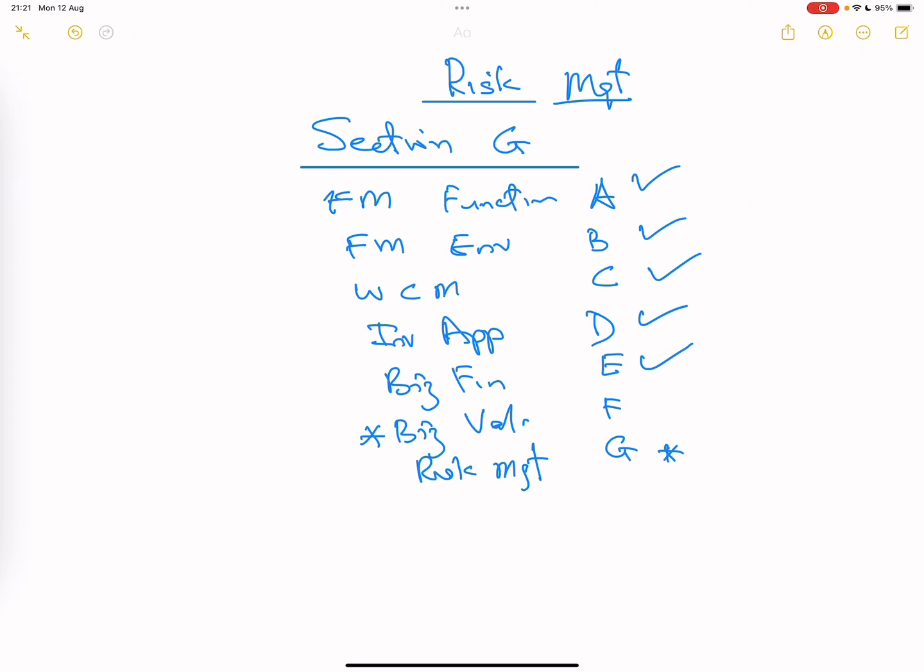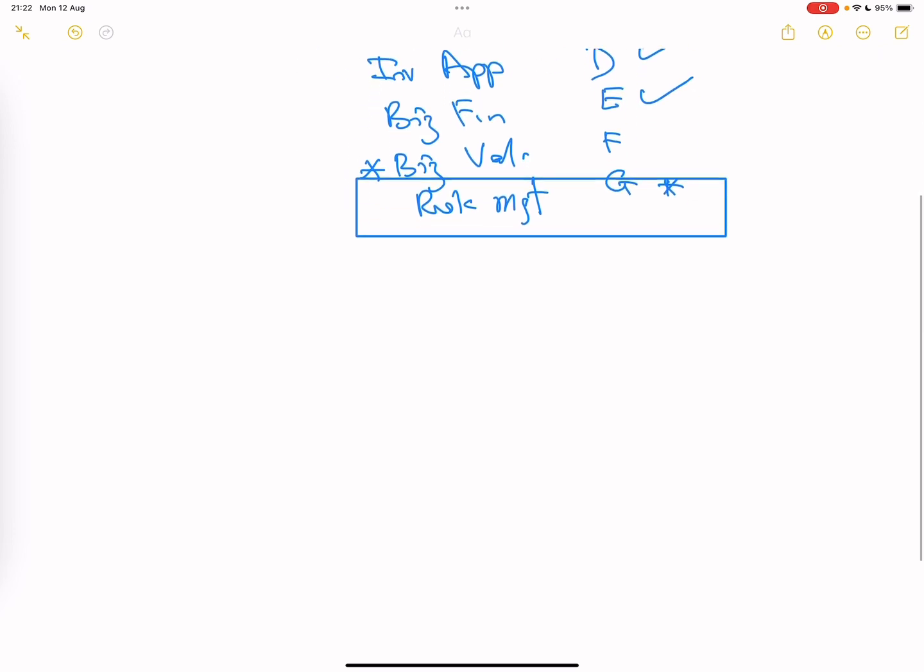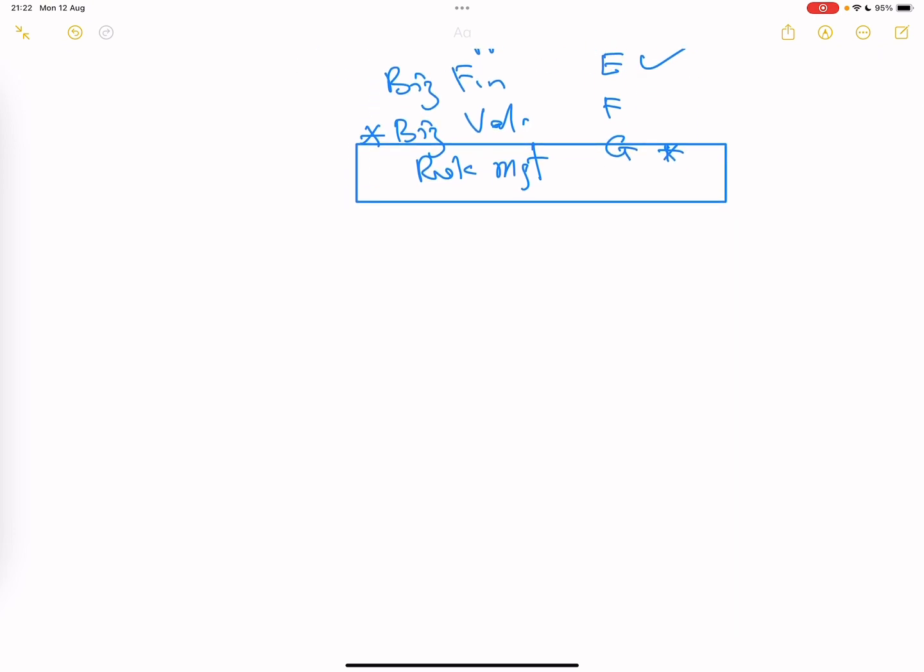Right, so today we start a different section, which is section G. Very important, arguably the most difficult part of this paper. And the way I'm going to take it, in a very nice way, you'll be able to even teach AFM students and even CFA students if you pay attention to these videos. So I really implore you to pay good attention, and we'll go into it straight away.